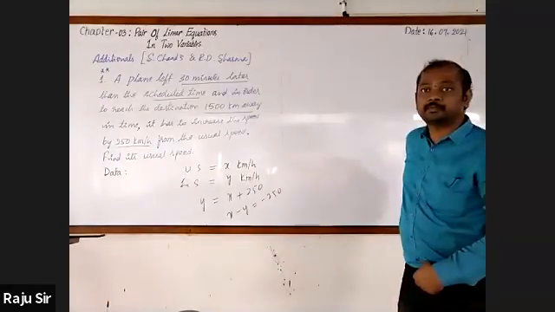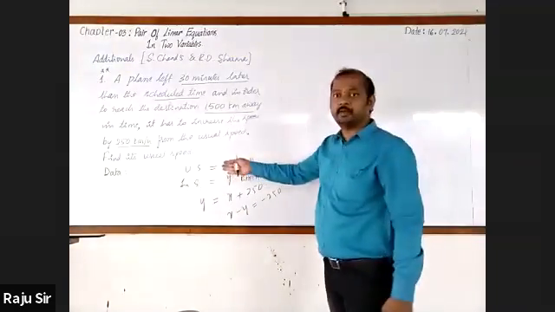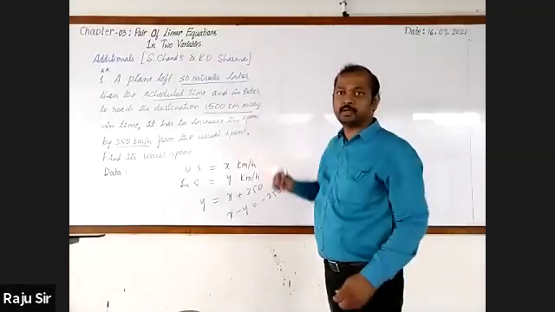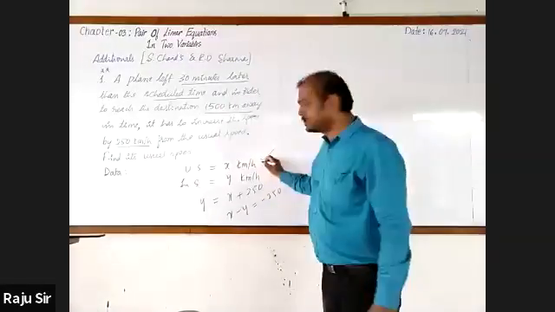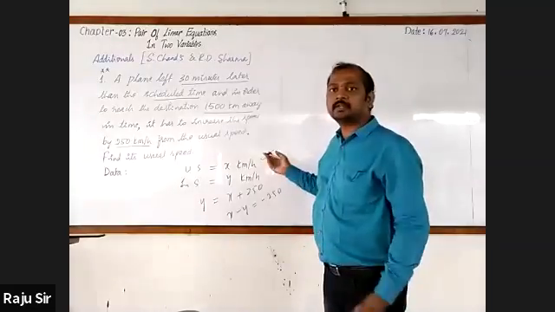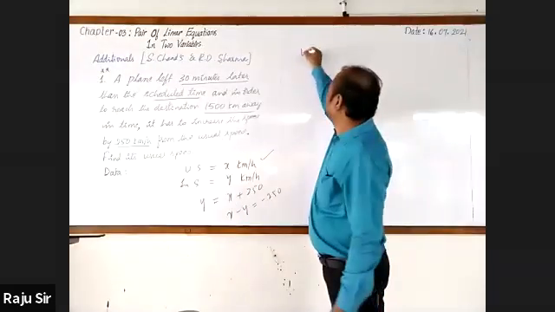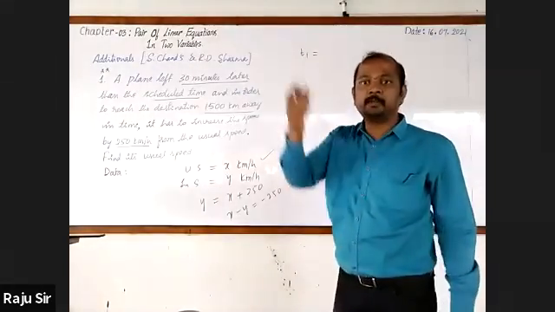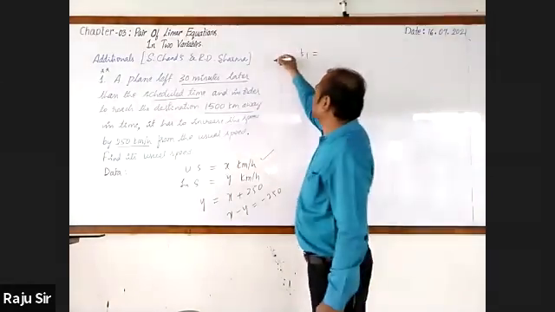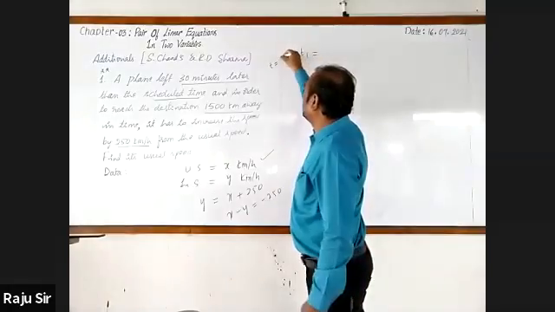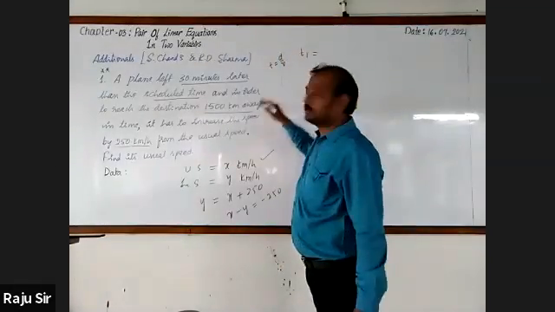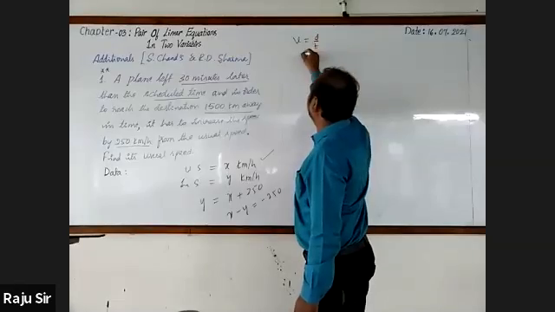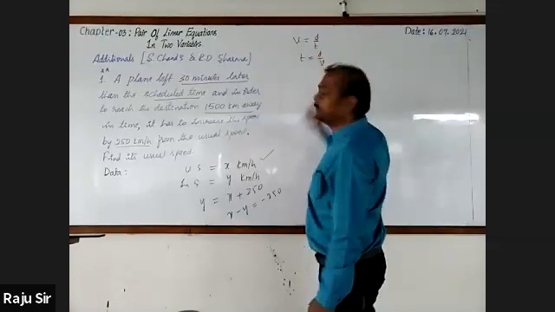Next, the distance has been given as 1500. If it moves with this speed, what is the time taken? You know that v is equal to d by t, and t is equal to d by v.